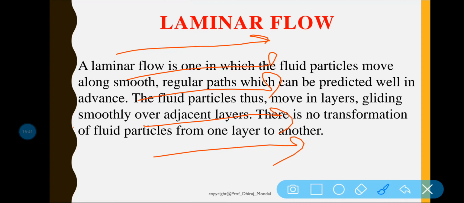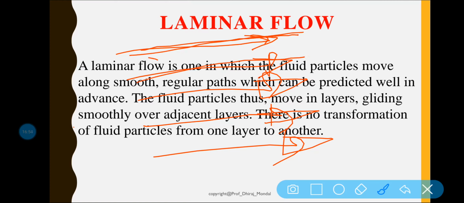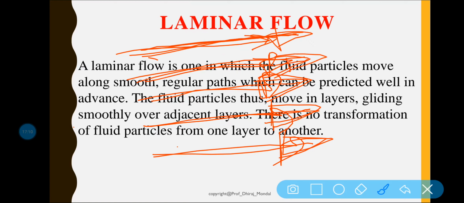If you want to understand laminar flow, let us consider this is a streamline. The water is flowing and we are considering there are a number of layers in this flow. One layer of the fluid is gliding over another adjacent layer, and one streamline is parallel to another streamline.